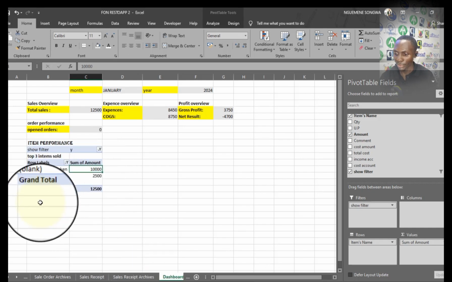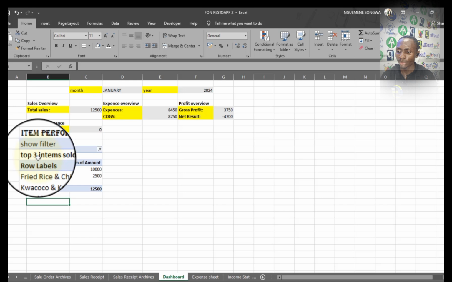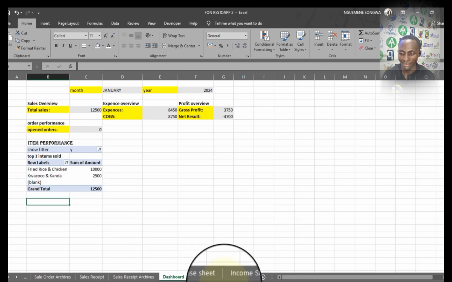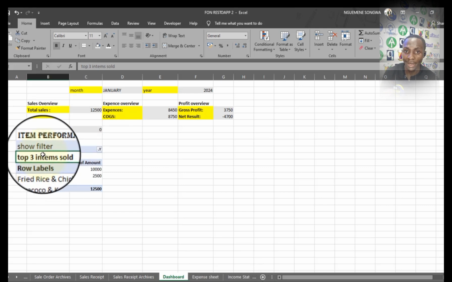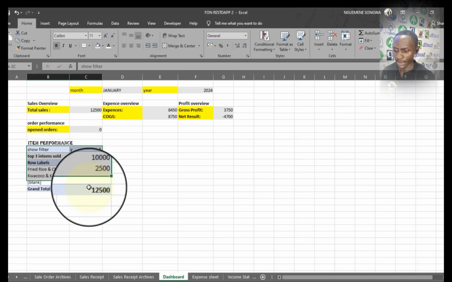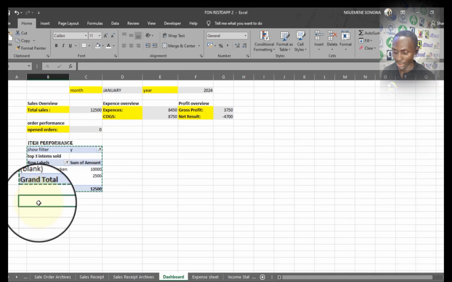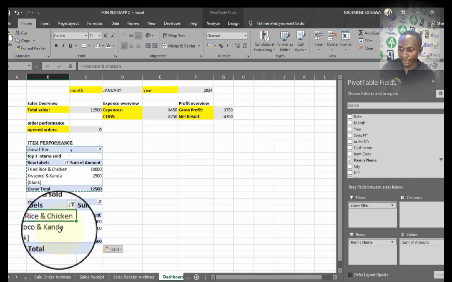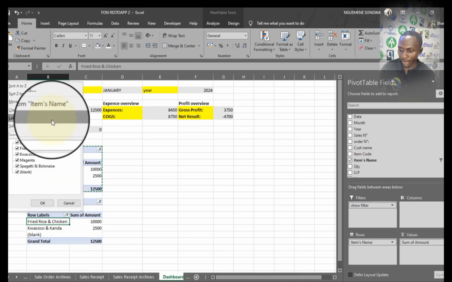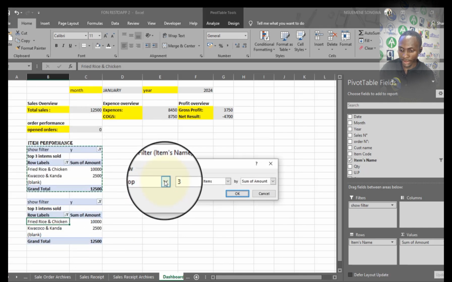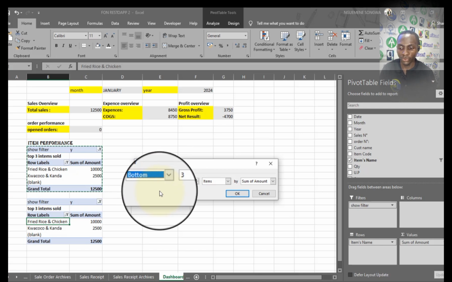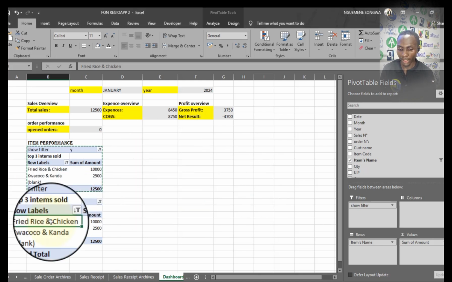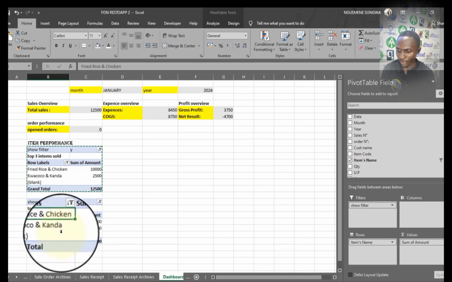So I will also create the lowest items that are sold. Like this one was the top, we're also going to build the lowest item sold. So I'm just going to select all of this, copy, and make a copy of it just down there, so I don't have to build the pivot table again. The data source is still going to be the same table, just that at the level of the value filter, instead of top, I'm going to take bottom, like the bottom three items sold. So I'm also going to take OK, and this is fine. It's going to show me the bottom items sold.